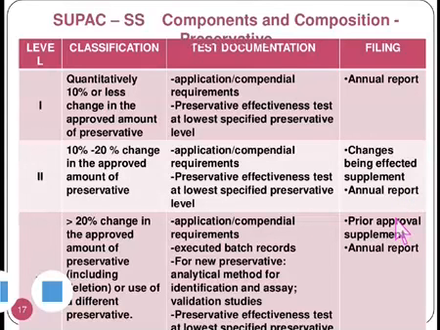And similarly for level 3, the application or compendial requirements, executed batch records for new preservative, analytical method for identification and assay studies, then the preservative effectiveness test at the lowest specified preservative level. The prior approval supplement and annual report are the final filing documents.